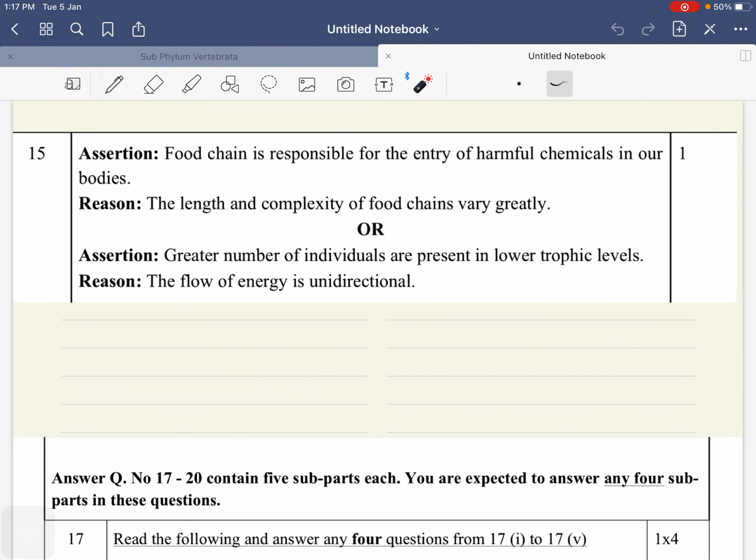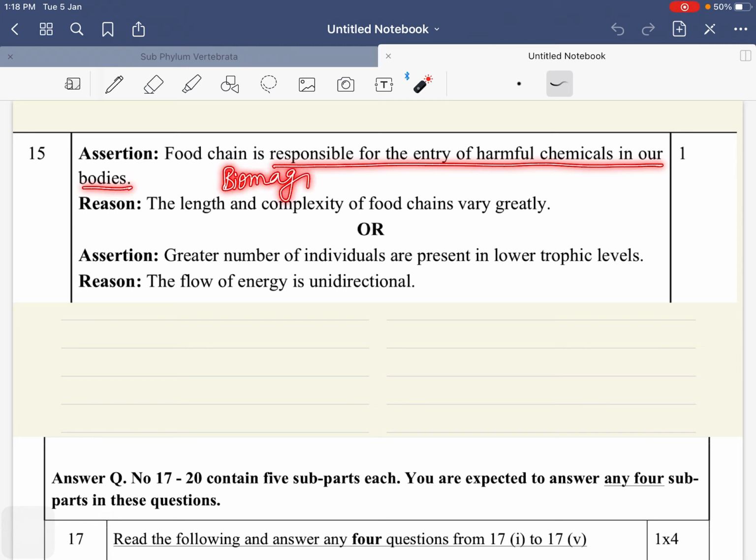Okay, so here they have asked, food chain is responsible for the entry of harmful chemicals in our bodies. कौन सा phenomenon है ये? Food chain is responsible for entry of harmful chemicals.